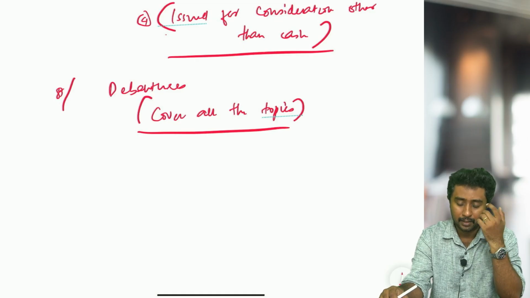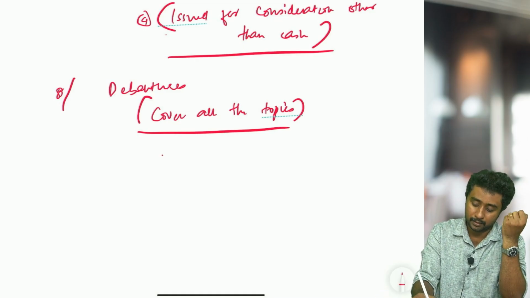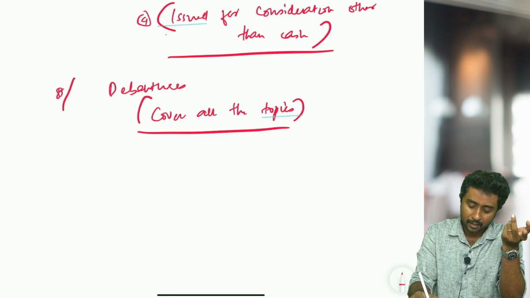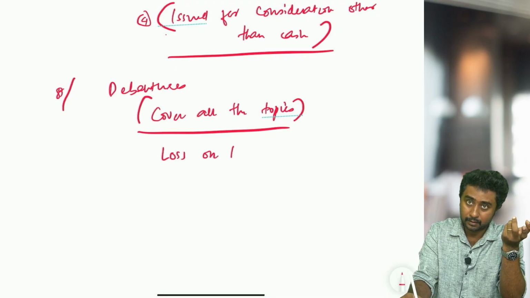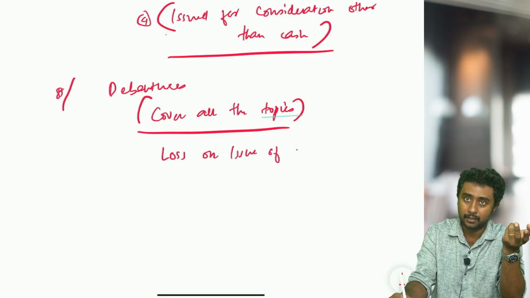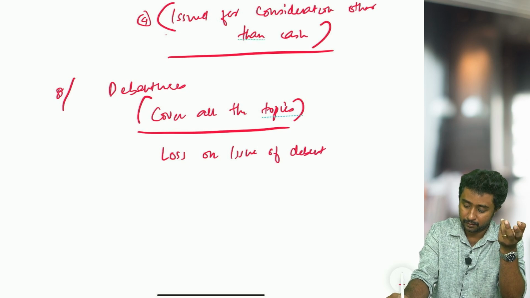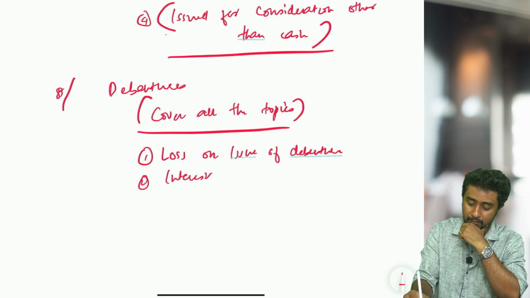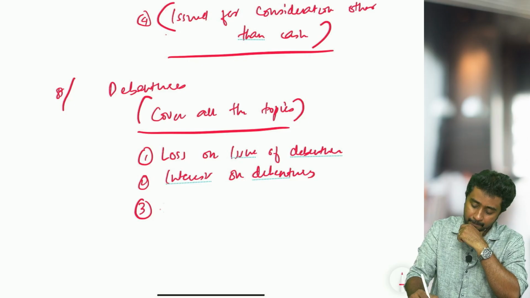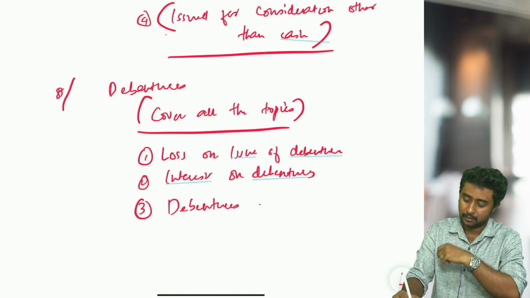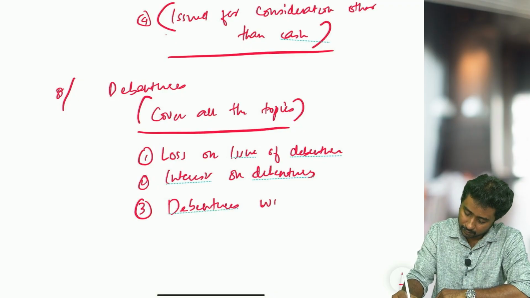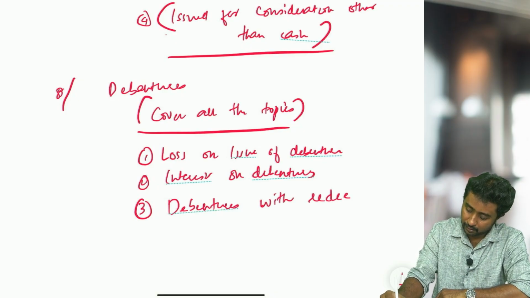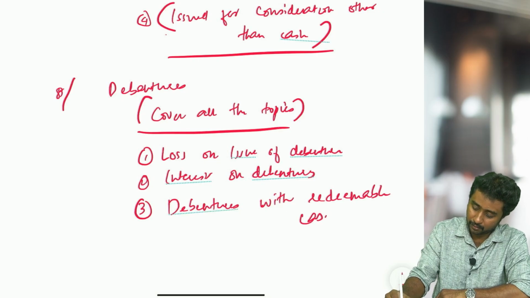In debentures everything is important, including issue of debentures, normal cases. Next is loss on issue of debentures, how to treat the loss on issue of debentures, interest on debentures, debentures with redeemable cases.